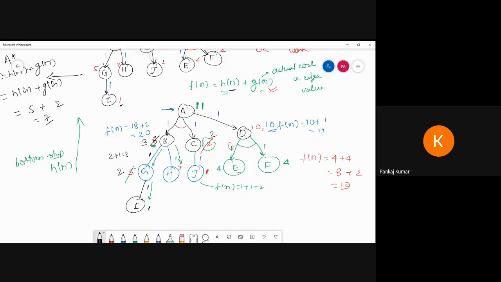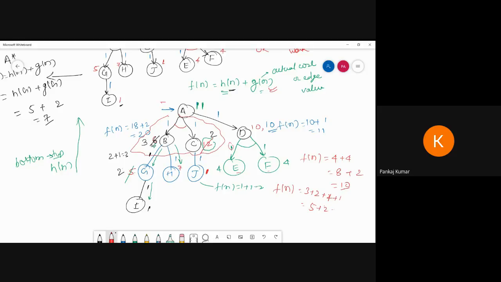Okay. Now again I am calculating this part, only this part. So now the new heuristic value, f(n), I am calculating 3 plus 2 plus 2. That means this is the H cost, 1 plus 1. So 5 plus 2, 7.